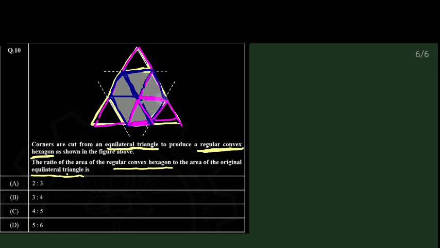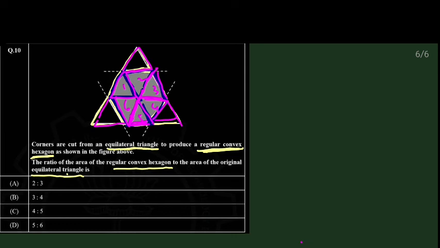Since all the sides are the same, the triangles' sides and the triangle areas are also the same. How many triangles are actually formed? 1 2 3 4 5 6. Since it is a regular hexagon, when you join the corners, it forms 6 equilateral triangles. So each triangle's area is the same.